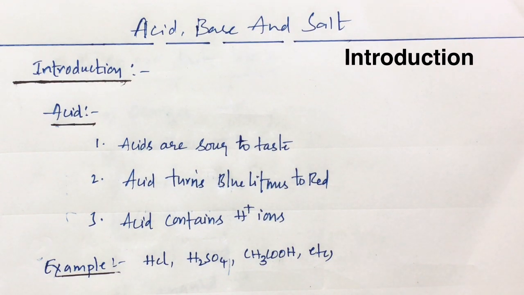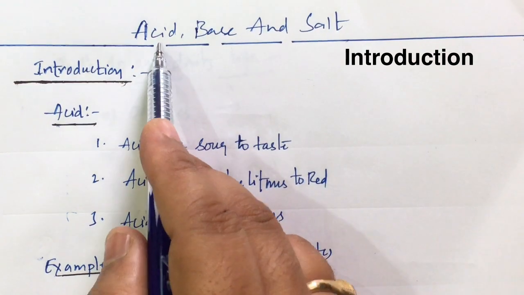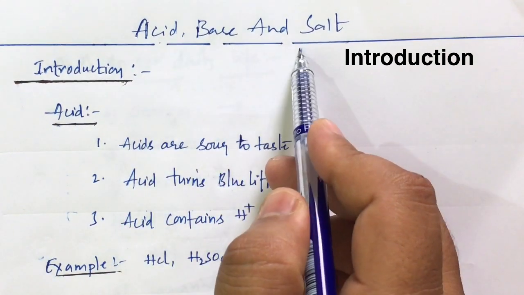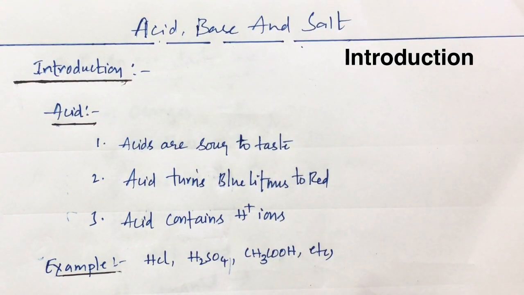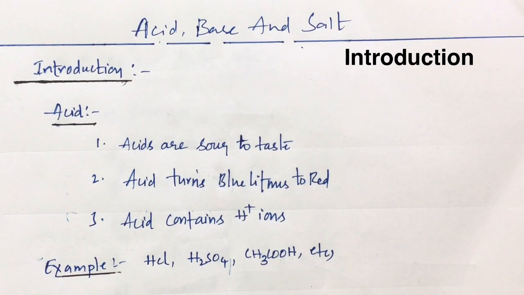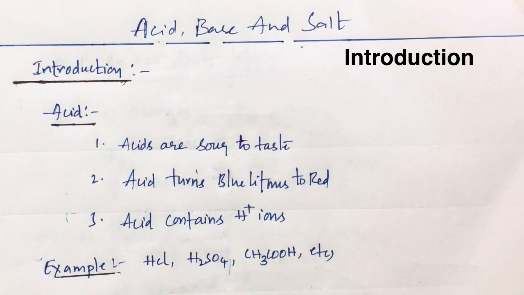Children, chemical compounds are generally categorized into three. That's what we call acids, bases and salts. And in our daily life, we use acids, bases and salts for many purposes. To be frank, our day starts with a base. Is it not, children? What do we do in the early morning? When we wake up from our bed, we brush our teeth with toothpaste. So toothpaste is a base. And then after that we take a bath with soap, which has a basic property.